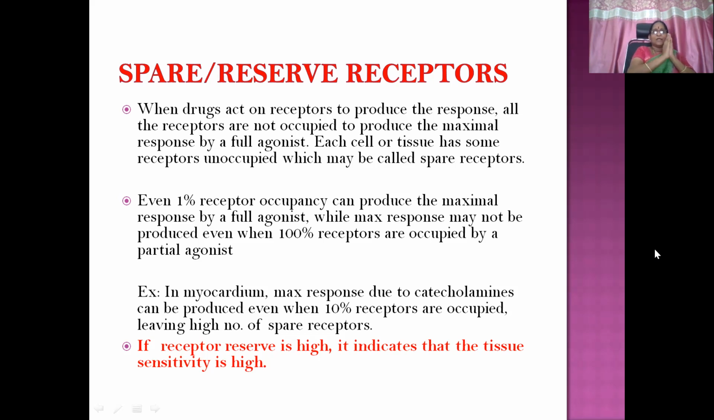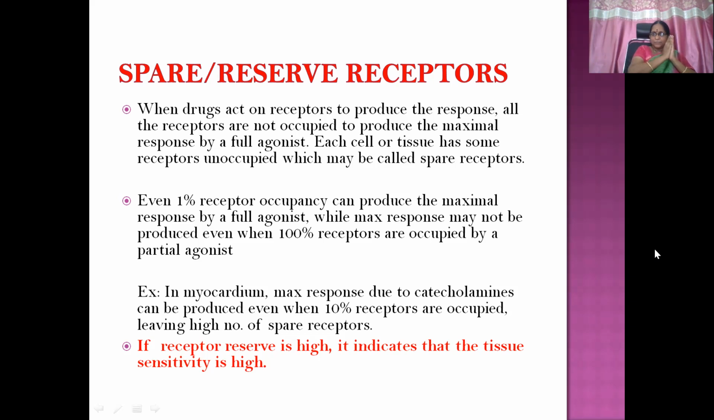They will come into action when needed. Even 1% receptor occupancy can produce the maximal response by a full agonist. For example, if 99% is the receptor reserve, even 1% can produce a maximum response by a full agonist sometimes. And maximum response may not be produced even when 100% of receptors are occupied by a partial agonist. Got the concept?